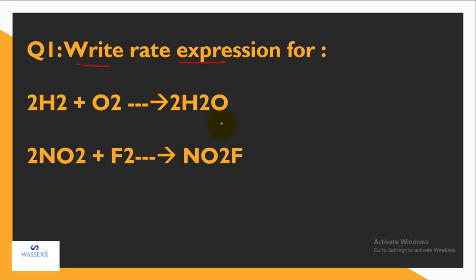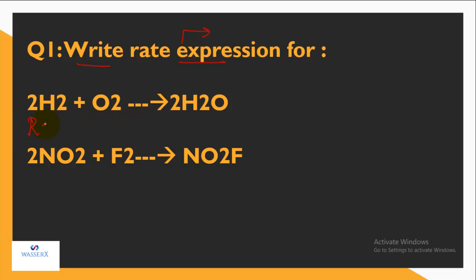In order to write the rate expression, it is not mentioned whether you have to write the average rate expression or the instantaneous rate expression. If it is not mentioned, we are going to write only the average rate expression, because the difference between the two is just the delta and the d. If instantaneous rate is mentioned, then you have to make use of the d, that is the small change. But if it is not mentioned, then we'll be writing only the delta, which indicates the total change. So let's write for this equation.